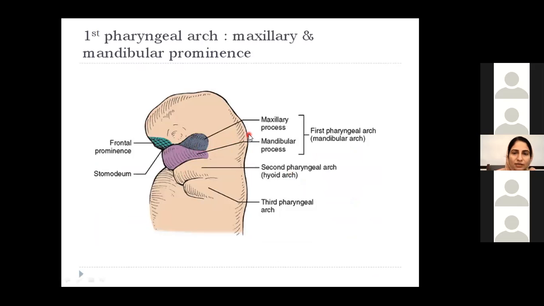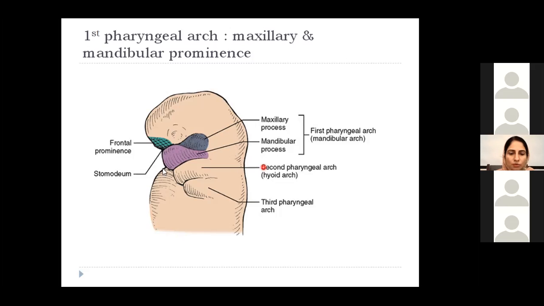So now what are the derivatives? One by one we'll be discussing the derivatives of the first pharyngeal arch. Now 3 things you have to remember or memorize in arches. 1, what skeletal components are derived, means what bones are derived. Number 2, what muscles are derived from the arch. Number 3, what is the nerve of that arch.